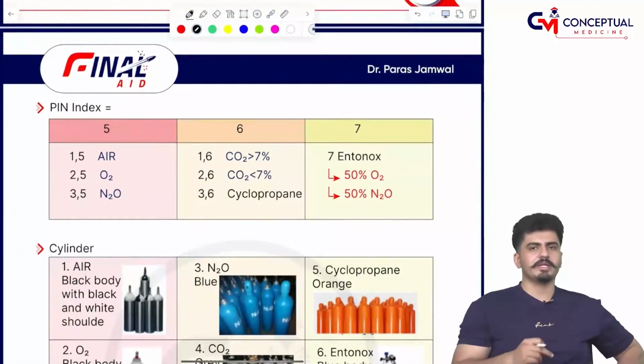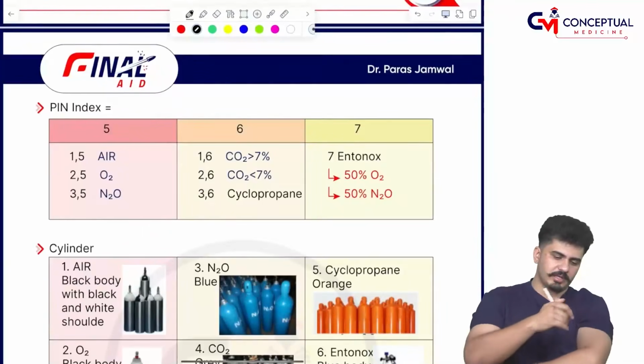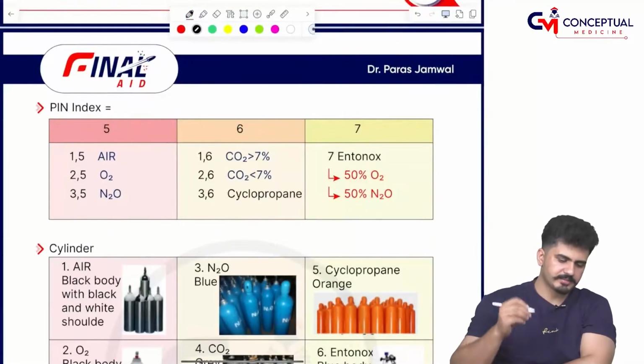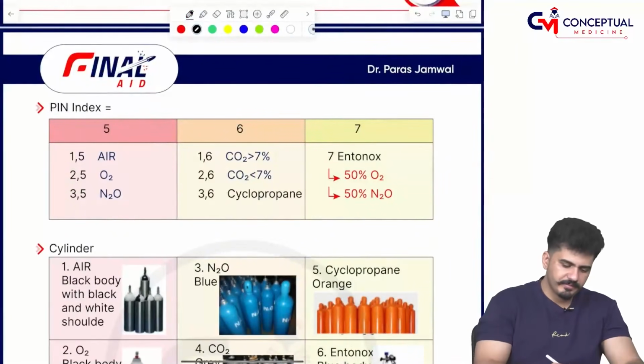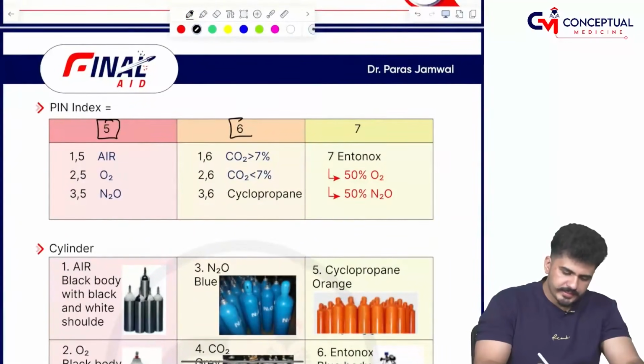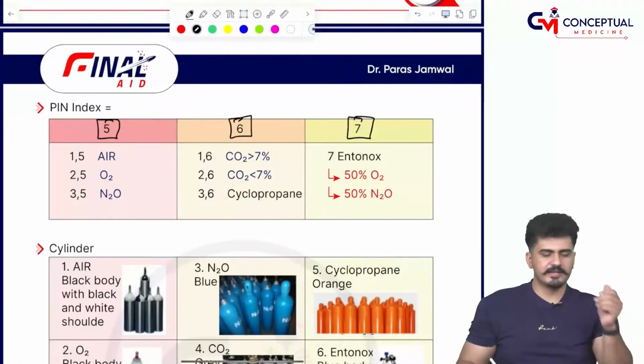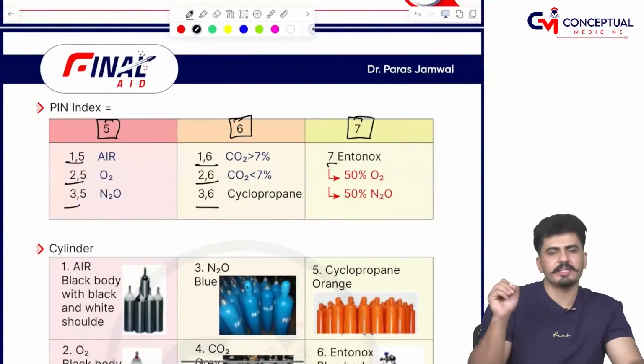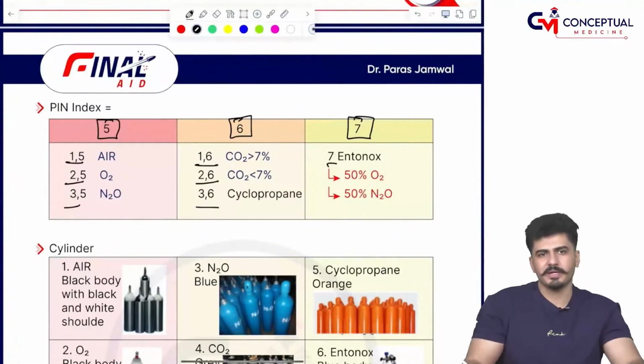Now let's move on to the very next topic, a very important topic for the class, and that is going to be the pin index. Pin index. Pin index कैसे लिखना: ऊपर 5, 6, 7; 1, 5, 2, 5, 3, 5; 1, 6, 2, 6, 3, 6, and 7. This is how you will remember the important pin index.